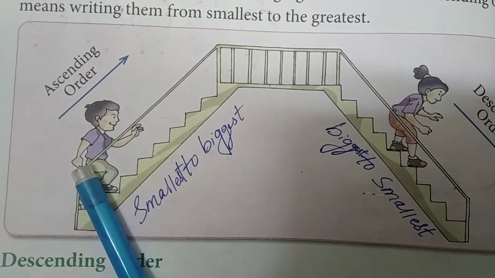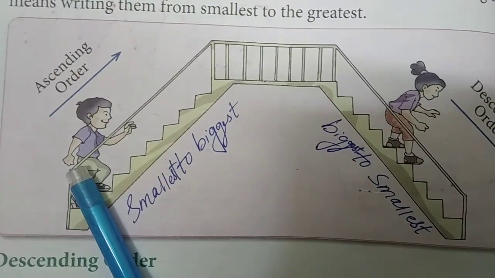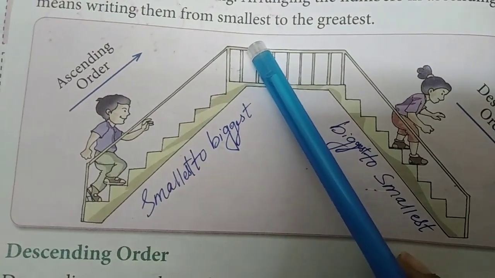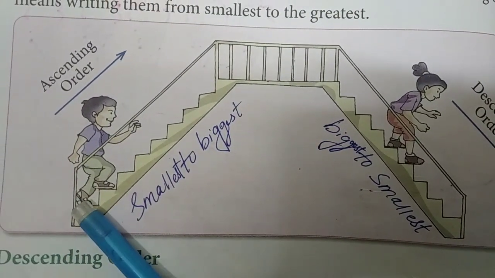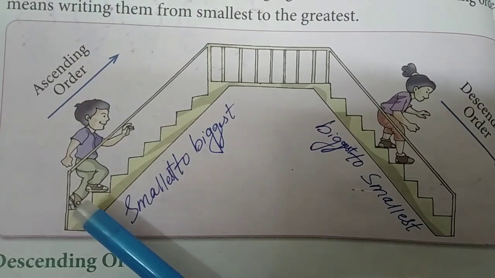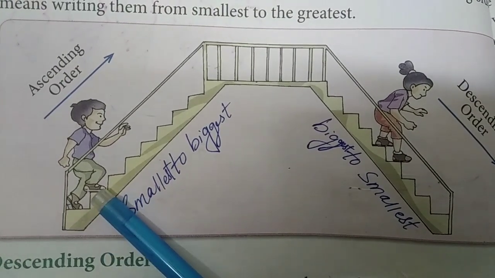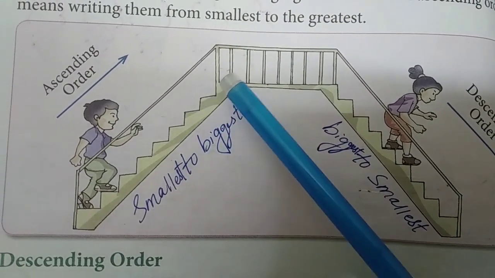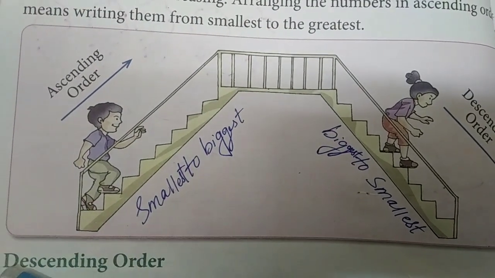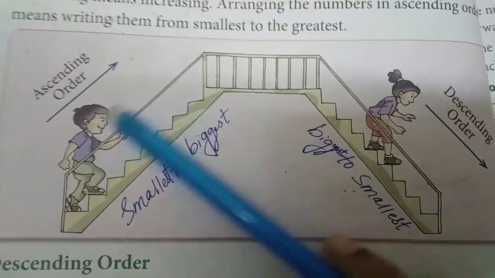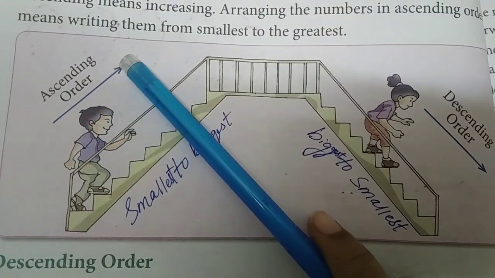Yes, one boy is there, and what is he doing? He is climbing up the stairs. That means he is going up. So when he is going up, how is he counting? He is counting like 1, 2, 3, 4, 5, 6, 7, 8, 9, 10. That means from smallest to biggest. That is called ascending order.